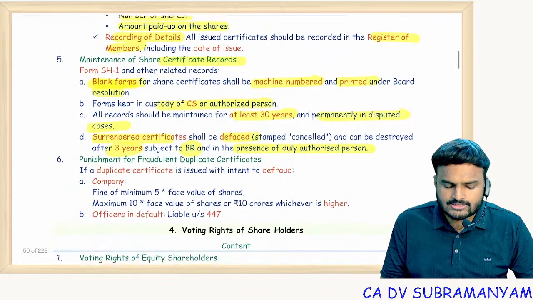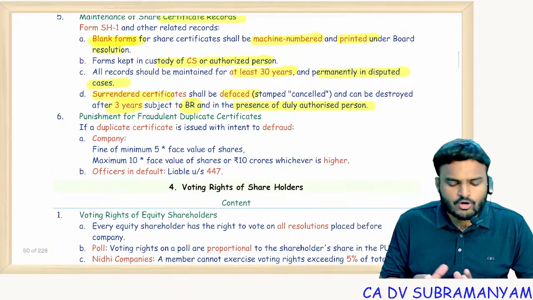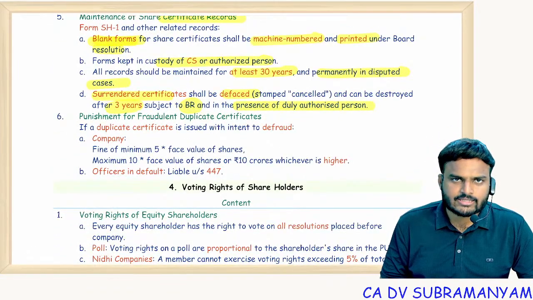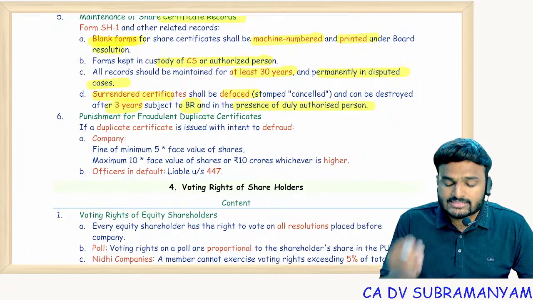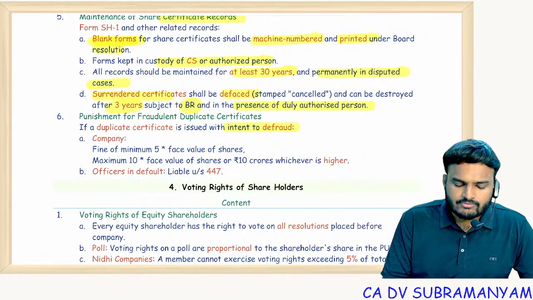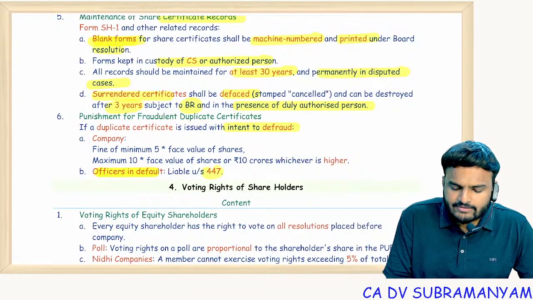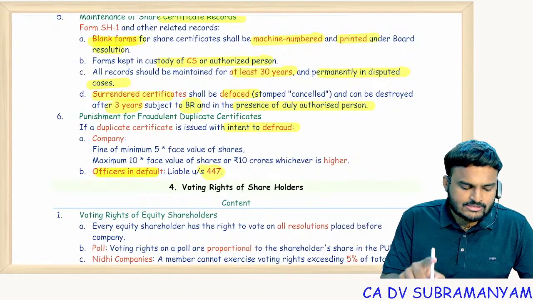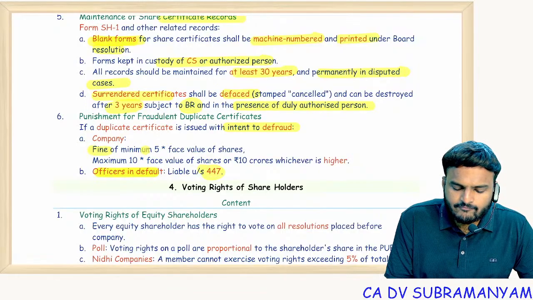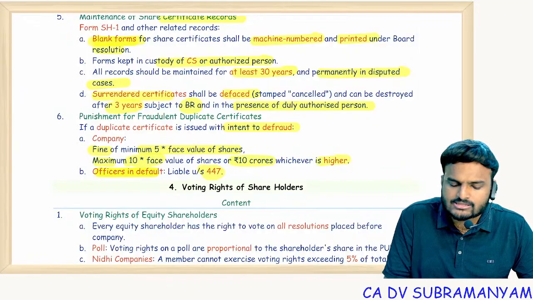of an authorized person. So in case any fraud happens in printing the duplicate certificates, with an intent to deceive the members, with an intent to deceive the company, then the punishment to the officer in default will be under section 447. And what is the punishment to the company? Fine minimum 5 times of the face value of the shares, maximum 10 times or 10 crores, whichever is higher.